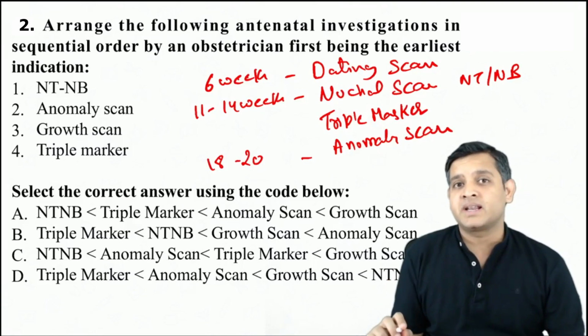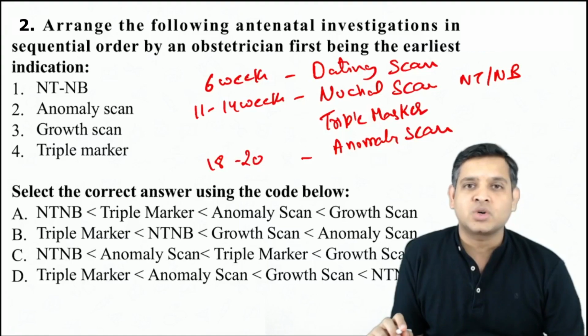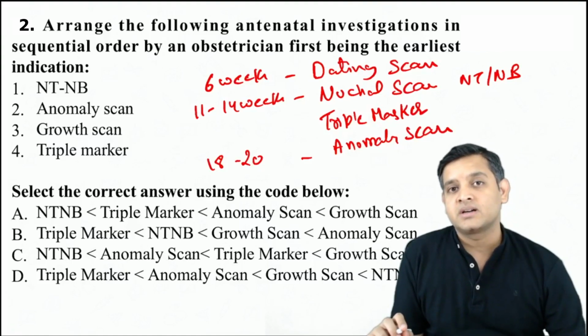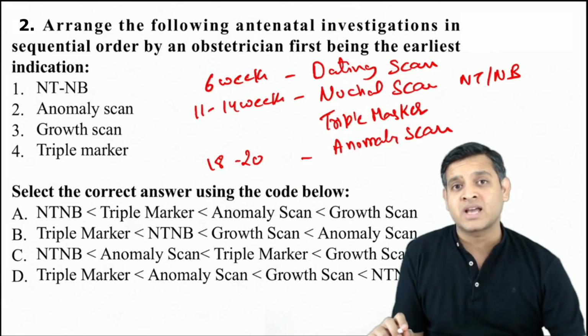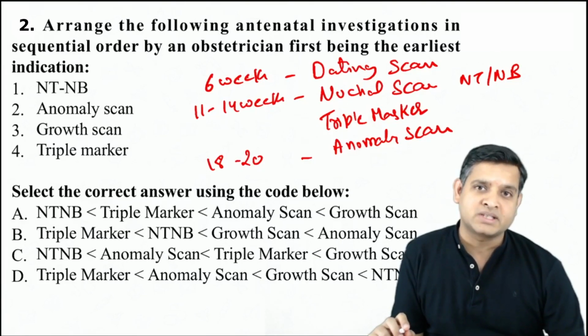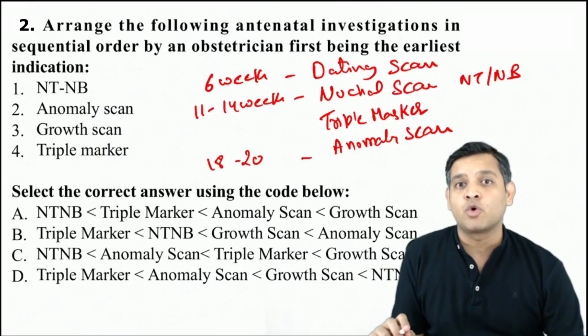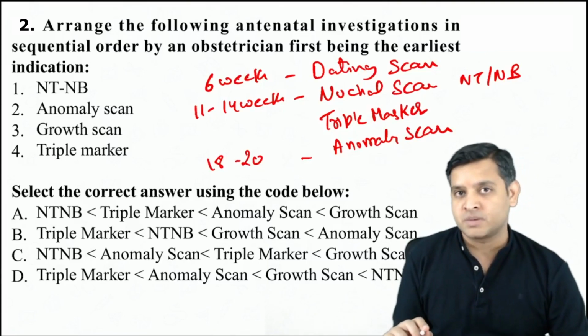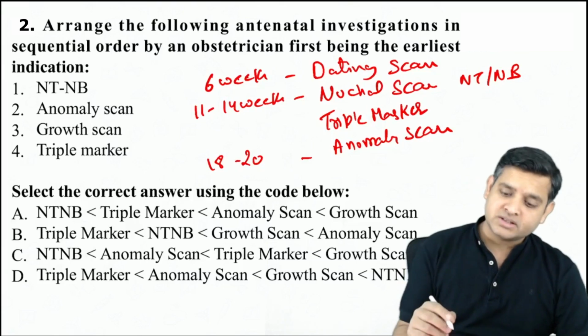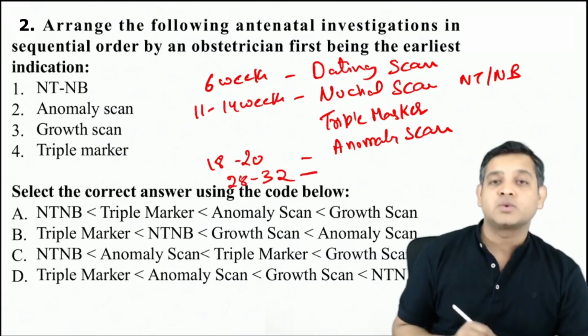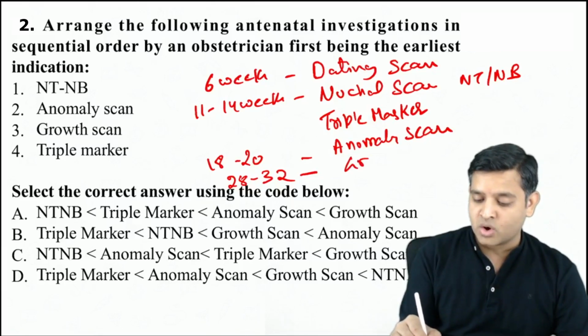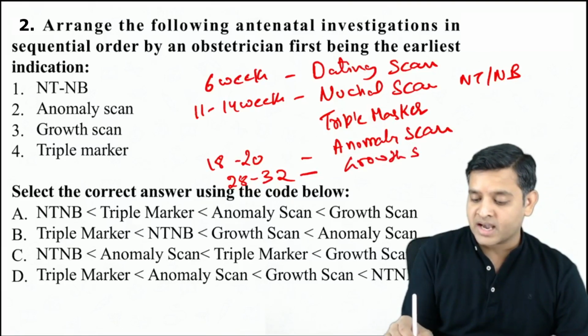One important update here is that previously the MTP Act did not allow the termination of pregnancy after 20 weeks. However, there is an amendment in this act, and now the termination of pregnancy can be done up to 24 weeks. So please be prepared with this particular question. After this, the next scan is done at around 28 to 32 weeks to assess the fetal growth, and this is called as growth scan.